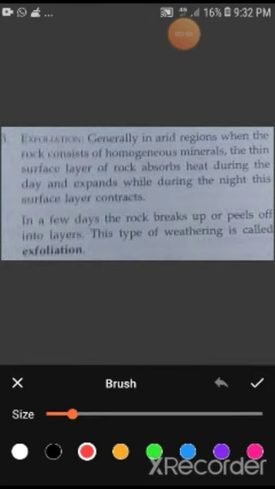And after a few days, what happens? The upper layer or the surface layer of the rock peels up like an onion. And the rock looks round in shape. So this kind of weathering is known as exfoliation.